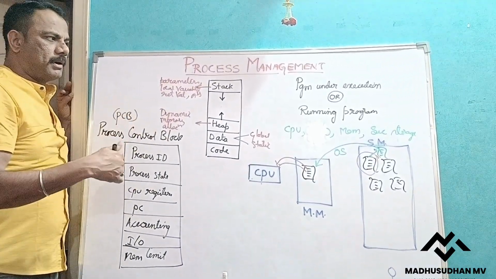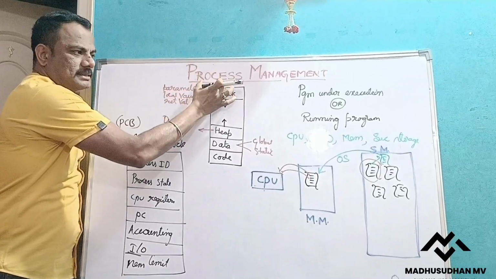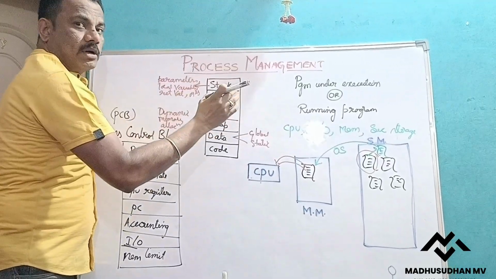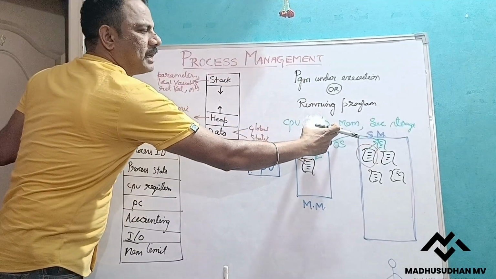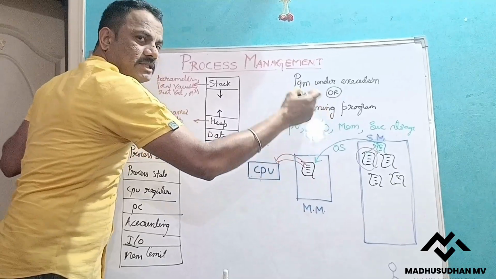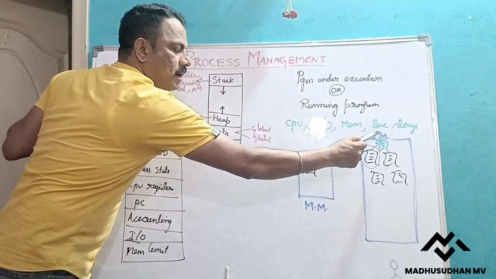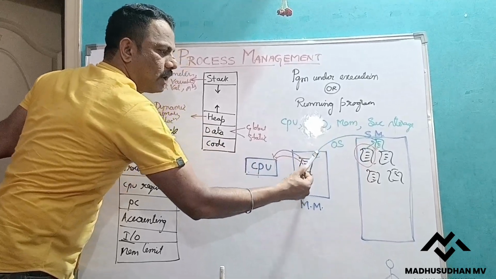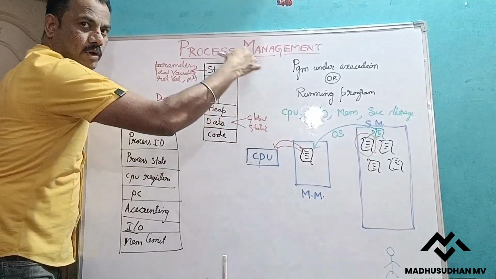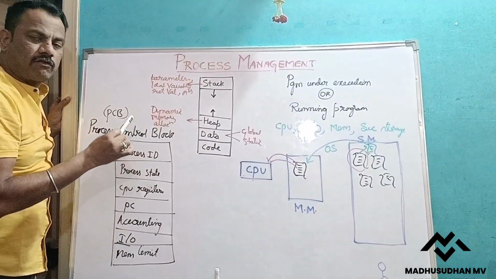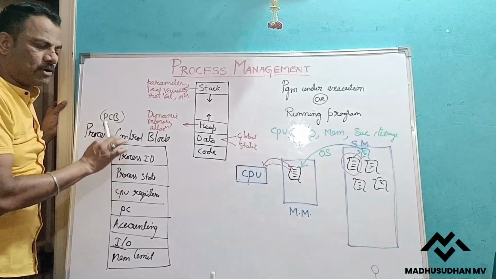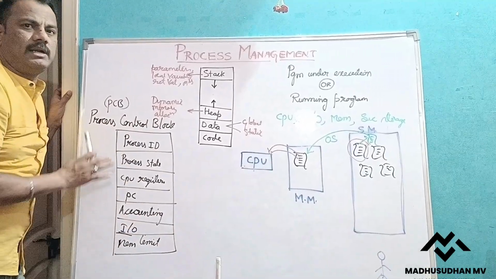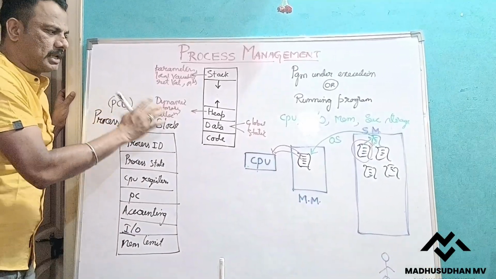Hope you understood what is meant by a process. We discussed what resources every process requires, what happens when we execute a program, how the executable file is moved from secondary memory to the main memory and how it looks in the main memory, and how the operating system maintains the information about a particular process, that is, the process control block.